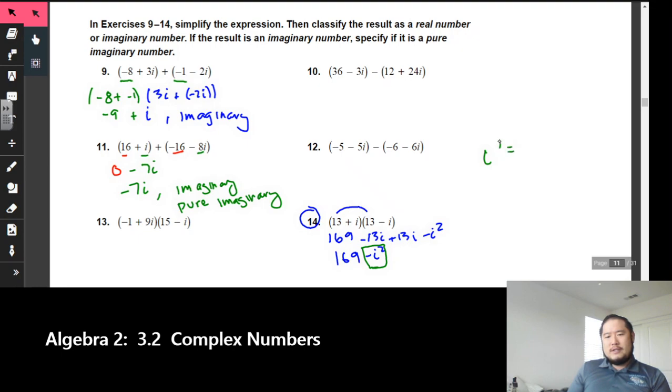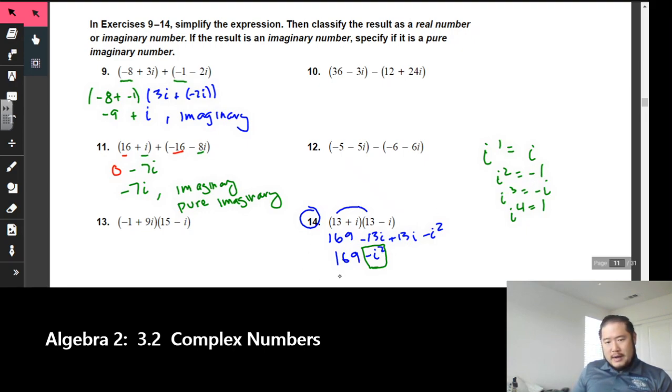So remember, i to the first, we talked about what they all equal, right? In case you forgot, we have i to the first is i. Remember, we have i to the second is going to be -1. i to the third is equal to -i. i to the fourth is equal to 1. So I see right here i squared. Well, i squared is equal to -1.